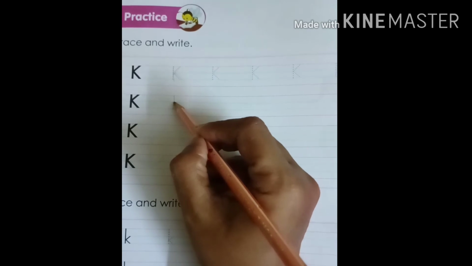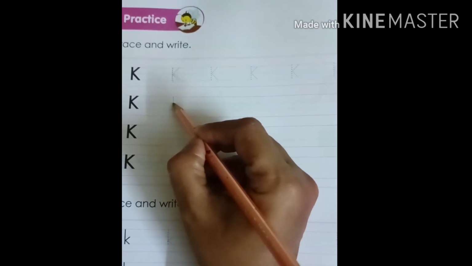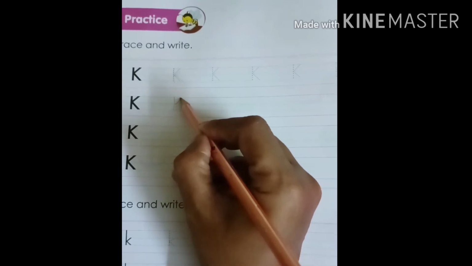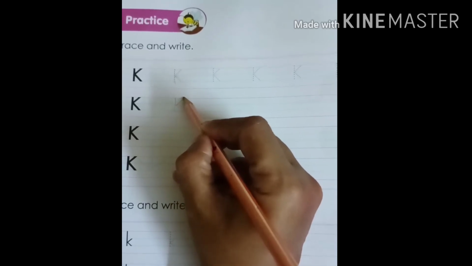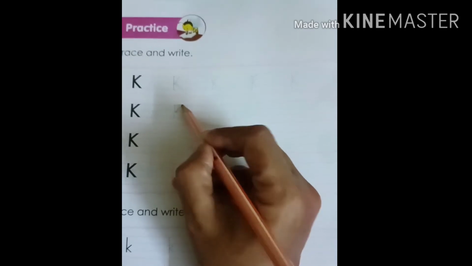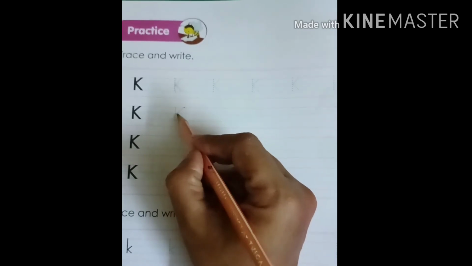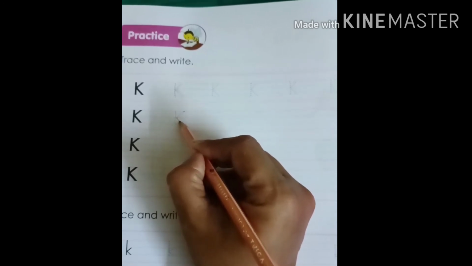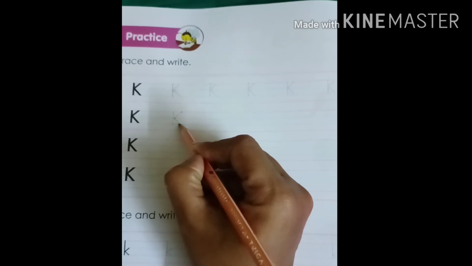Once again, from the red top line, draw a standing line to the blue bottom line. Then from between the standing line, on the top blue line, draw a line and touch. This is our slanting line. Draw the line and touch the red top line. Then again from the top blue line, draw a line and touch the bottom blue line. K. And how to write small letter K?